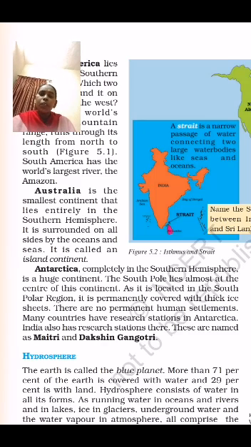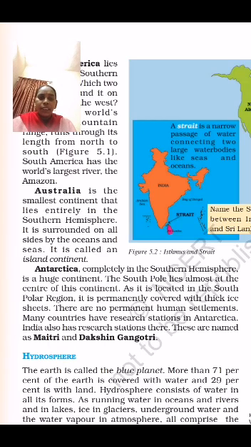If it is surrounded by water on three sides, it is called a peninsula.